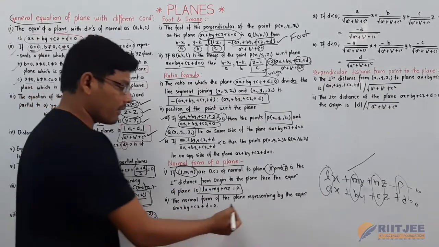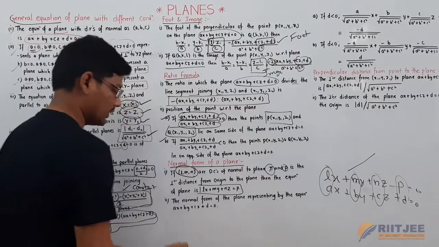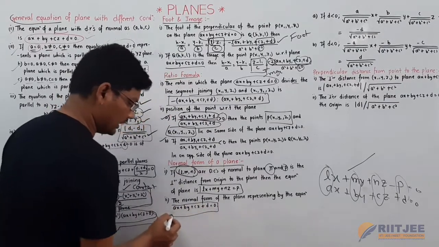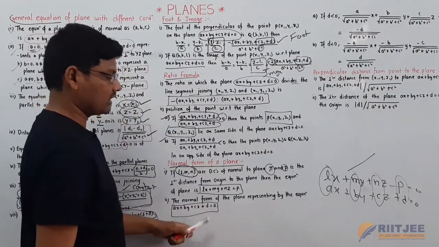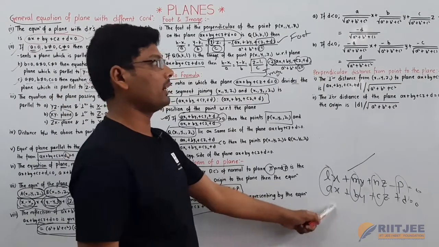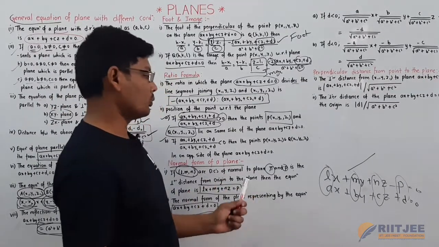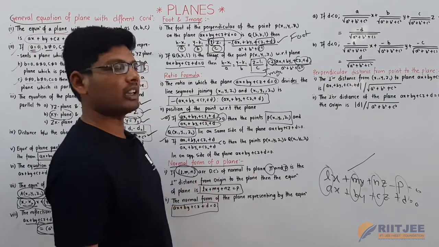Now the normal form of a plane is simply Ax plus By plus Cz plus D is equal to 0. This is the normal form of a plane here. This is all about the normal form of a plane.